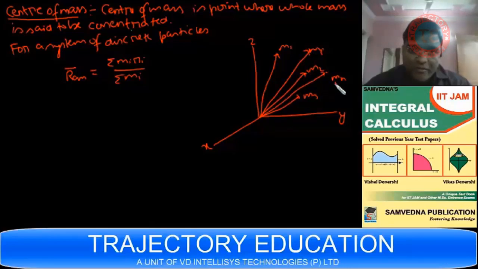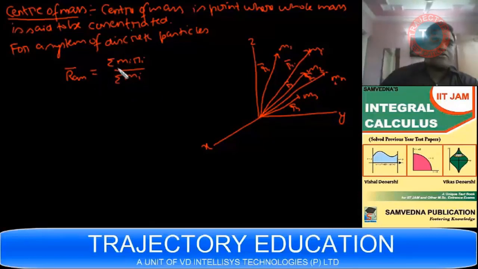This is R1 vector, R2 vector, R3 vector. So the position of center of mass is the weighted mean of the positions of all the bodies, where the weights are given by the masses of the bodies.